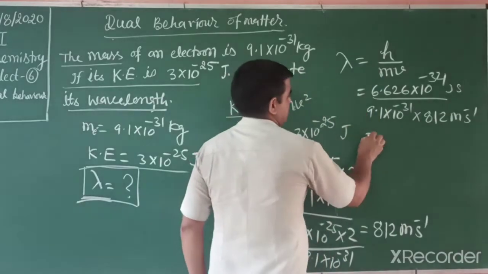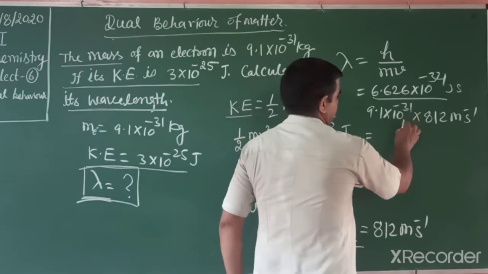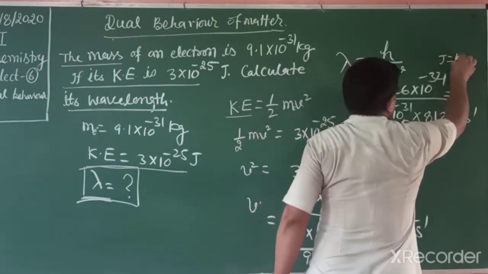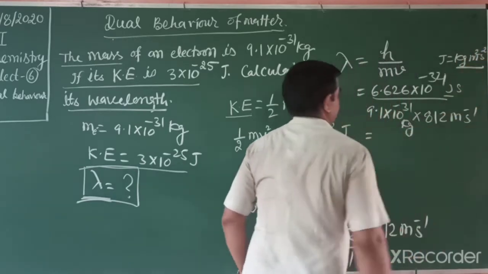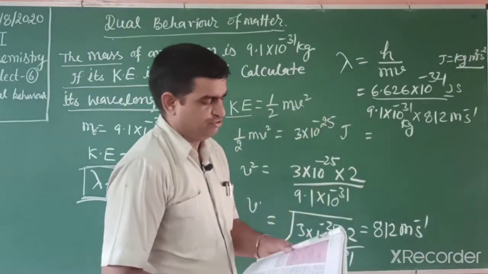When we solve, mass is in kilogram and joule is equal to kilogram meter square second minus 2. When we solve the numerical, then we get the answer.